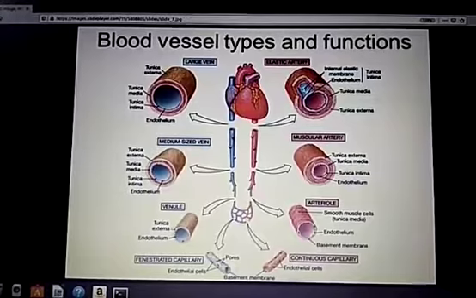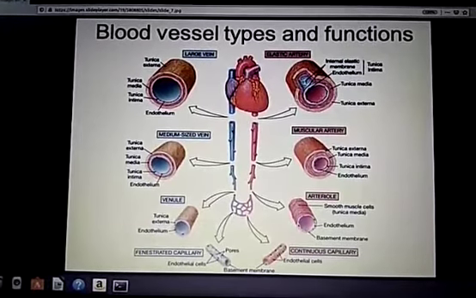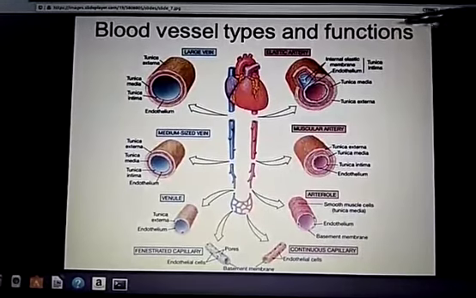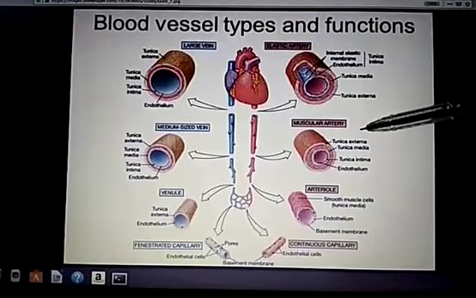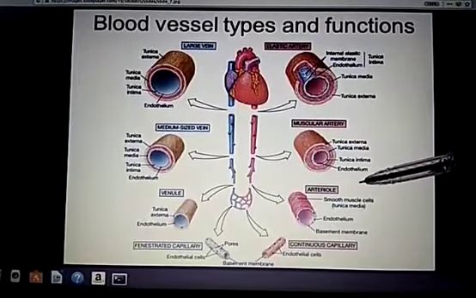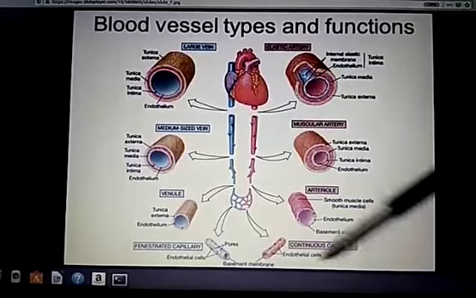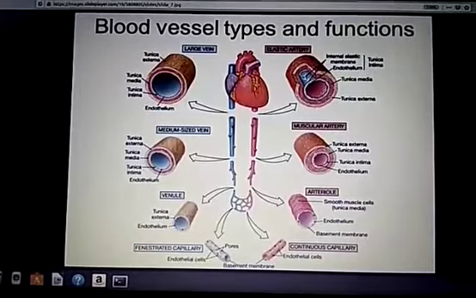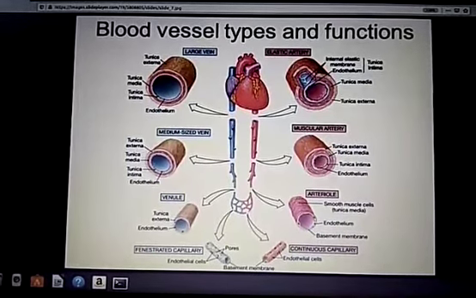Basically, depending upon how many layers it has, it is classified into four types. The first one is elastic artery. Second one is muscular artery, third one is arteriole, and fourth one is continuous capillary. Basically, continuous capillary and fenestrated capillary are types of capillary. So we will restrict our types to only three: elastic artery, muscular artery, and arterioles.